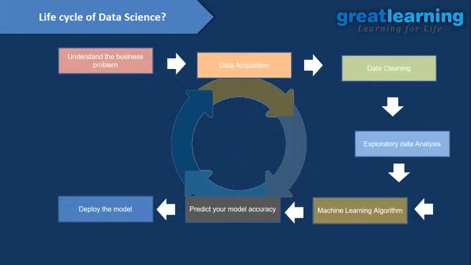After that we use a machine learning algorithm. There are some parts in machine learning algorithms that we will see later in the section, and how we can use those parts in the project, right? After you train your data using the machine learning algorithm, we predict with our model. We need to check how our model is working, right? And lastly, when your model is working perfectly and has good accuracy, you go for deploying the model. This is the whole scenario of data science, right?